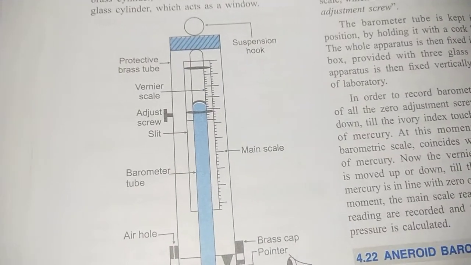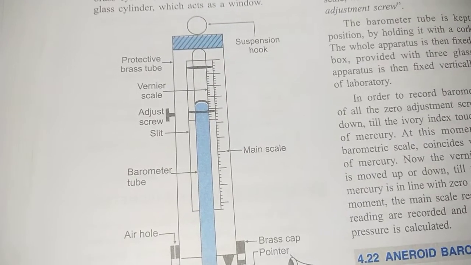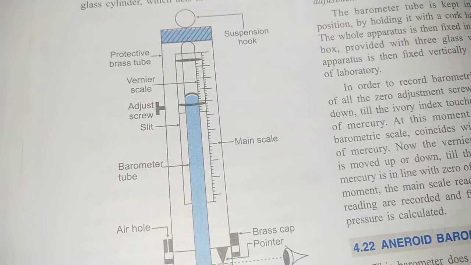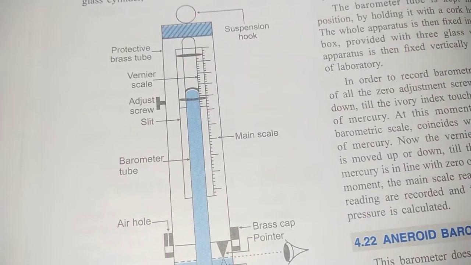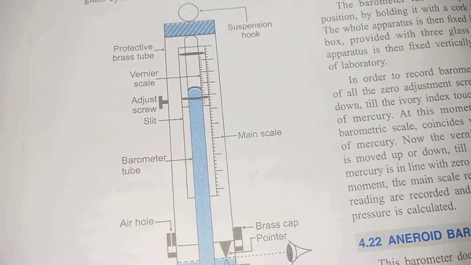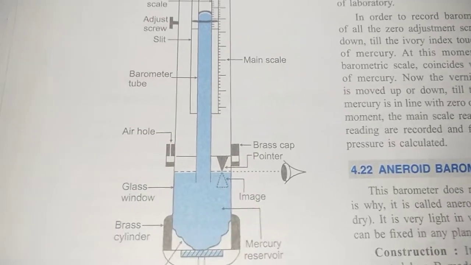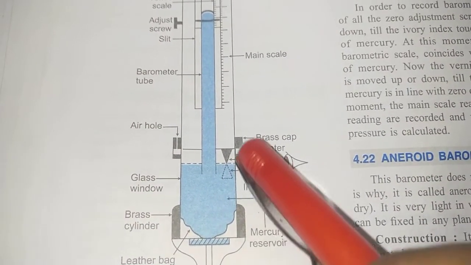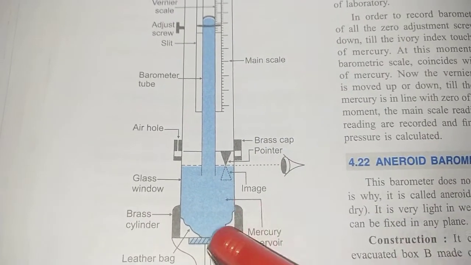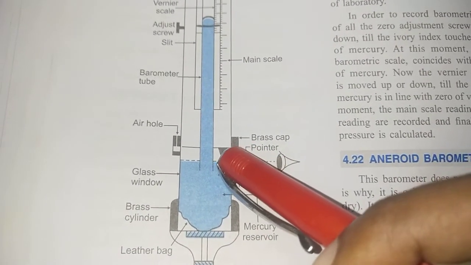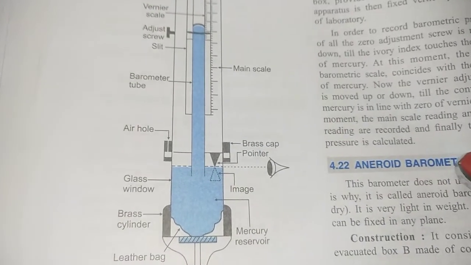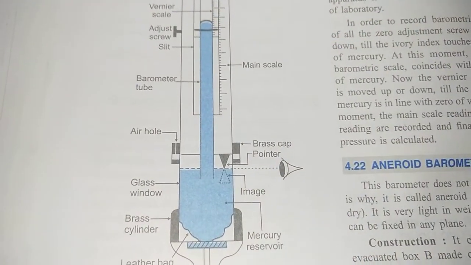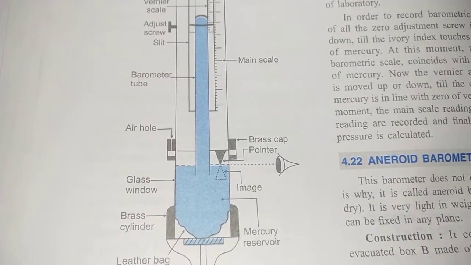Now how does it work? In order to record the barometric pressure, first of all we have to make an adjustment so that it is zero, and when it is moved up or down, this ivory pointer index should be touching the free surface of the mercury. Clear? So the pointer should be touching the free surface. At this moment the zero of the barometric scale coincides with the free surface.